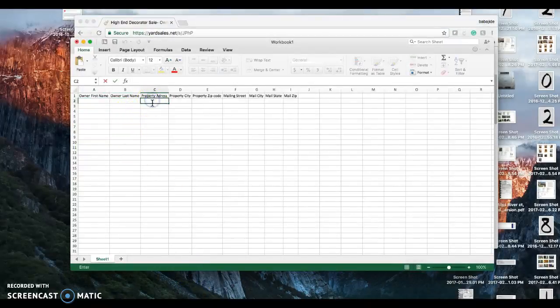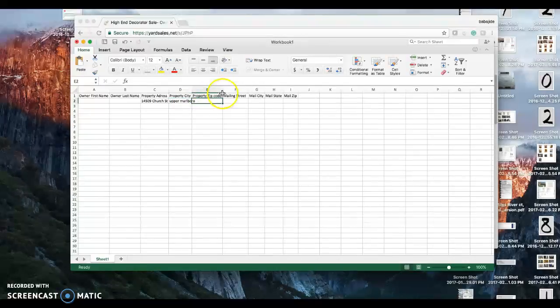The property address is that. It's in Upper Marlboro, and you're going to put the state, Maryland, there. I just forgot to add it in. I'm going to add it in for you when you get the Excel spreadsheet. It's going to be property state as well.